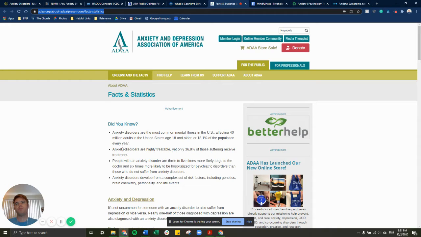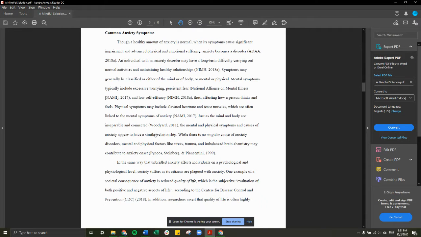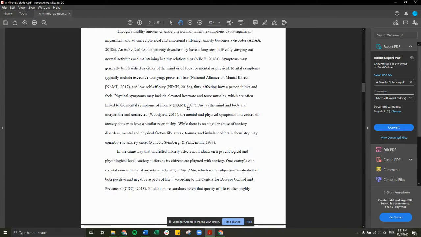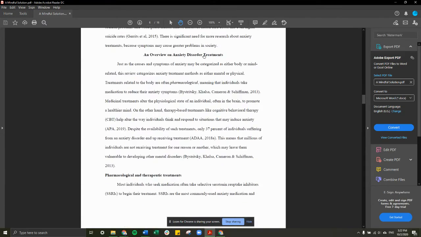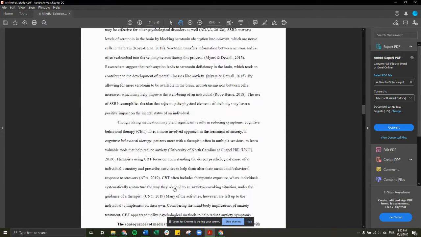I would say put it at like 80 or 90% of those. You shouldn't have close to 50% of these websites, because then your paper will become a little less credible and you might run into some problems with grading. But yeah, so basically that's one way that I do it, is using it to give myself some statistics, and also sometimes you want to learn about symptoms of something, and sometimes the websites are very clear cut on that. Yeah, so that's pretty much going into those things right there.